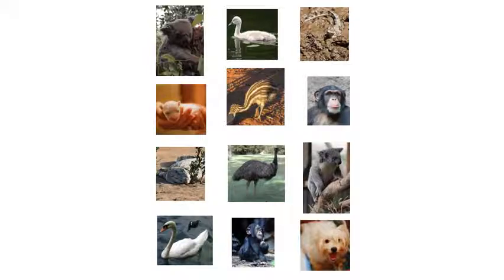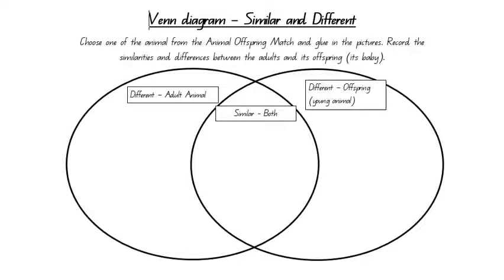Then you're going to choose one of these animals and do a Venn diagram on it. So over in the first part of the diagram, you're going to say what's different about the adult animal you chose. Then you're going to have a look in the middle, what's the same about both the adult and the offspring that you chose. And then over on the other side, what's different about the baby of the animal that you chose. And writing down your answers in your Venn diagram.